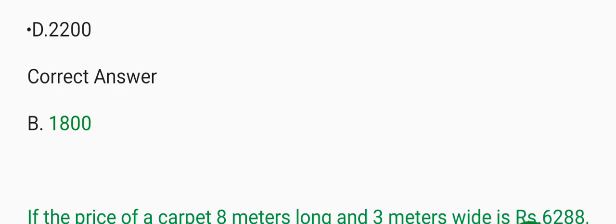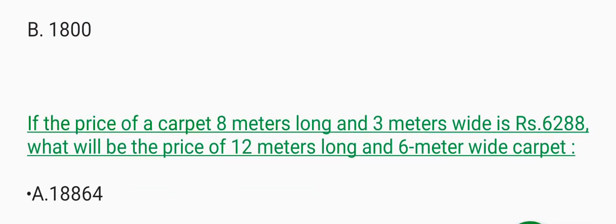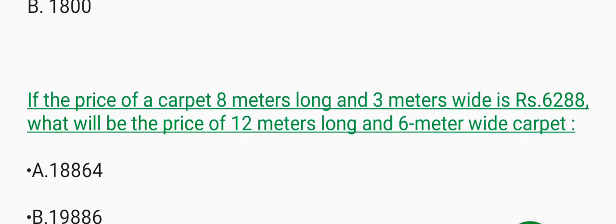1,800. If the price of a carpet 8 meters long and 3 meters wide is Rs. 6,288, what will be the price of a 12 meters long and 6 meters wide carpet?